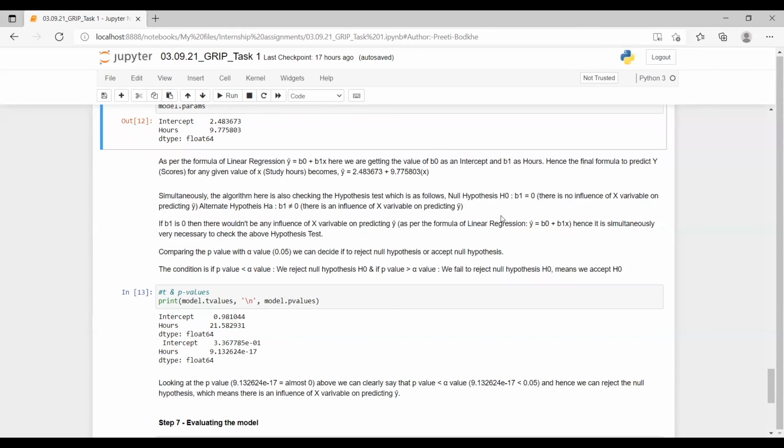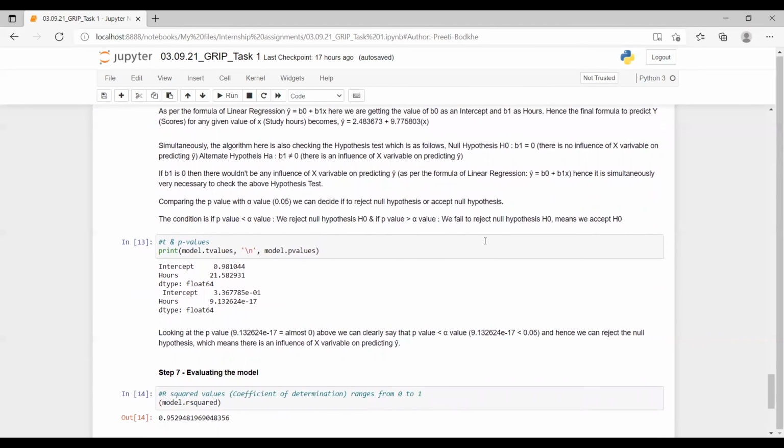That means there is no influence of x variable on predicting y. And alternate hypothesis says beta 1 is not equal to 0. That means there is an influence of x variable on predicting y. If beta 1 is 0, then there wouldn't be any influence of x variable on predicting y. And hence, it is very necessary for us to check this hypothesis test simultaneously.